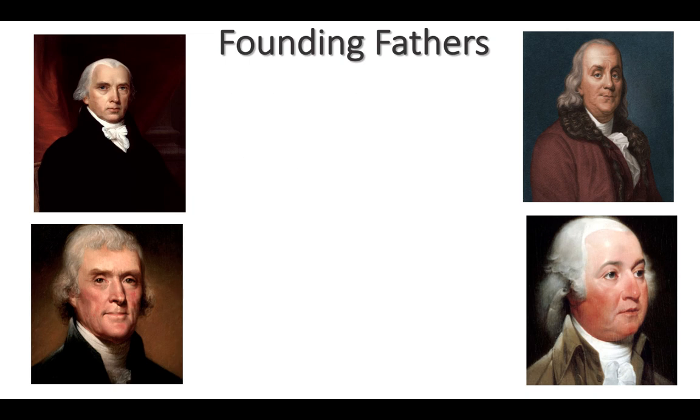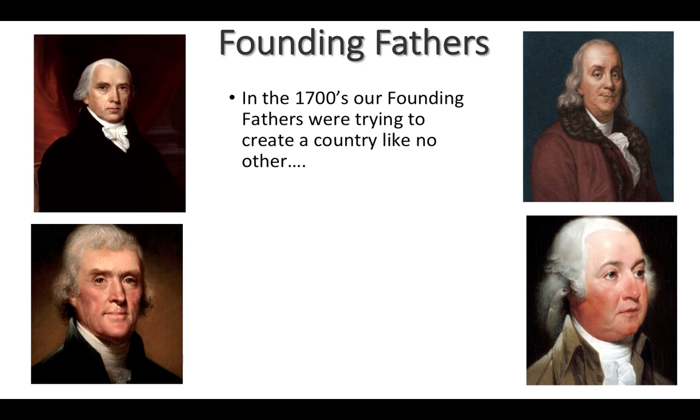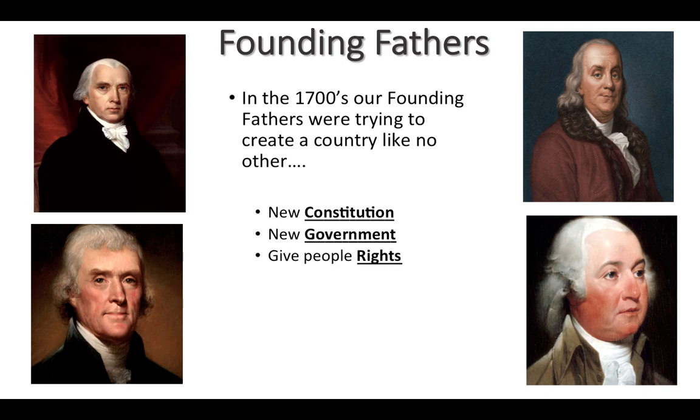So some of your founding fathers back in the 1700s are starting to think about creating this new country. And some of the things they're thinking of is we need a new constitution. We need a new government. People need to have rights. We're going to give people rights in the United States. And we definitely want to get rid of the British. So if you see that it's underlined on my screen, you're going to notice that's something you're going to be filling in on your notes. So those underlined terms are the same terms that you would need to write down in your notes.